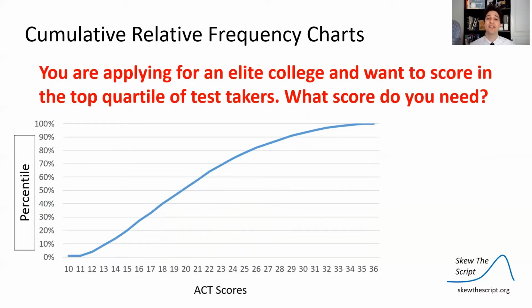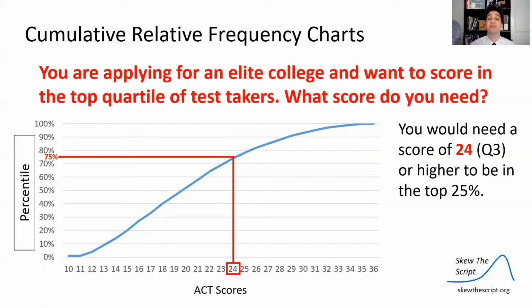So you're applying to an elite college, and you want to score in the top quartile of test takers. What score would you need? So to be in the top quartile, it means you need to be in the top 25%, which means that you need to be in the 75th percentile. You're above 75% of people. So we can draw a line from the 75th percentile and then draw down to find what ACT score that corresponds to. That corresponds roughly to a score of 24. So you need a score of 24, which is the third quartile, 75th percentile, to be in the top 25% of ACT test takers.